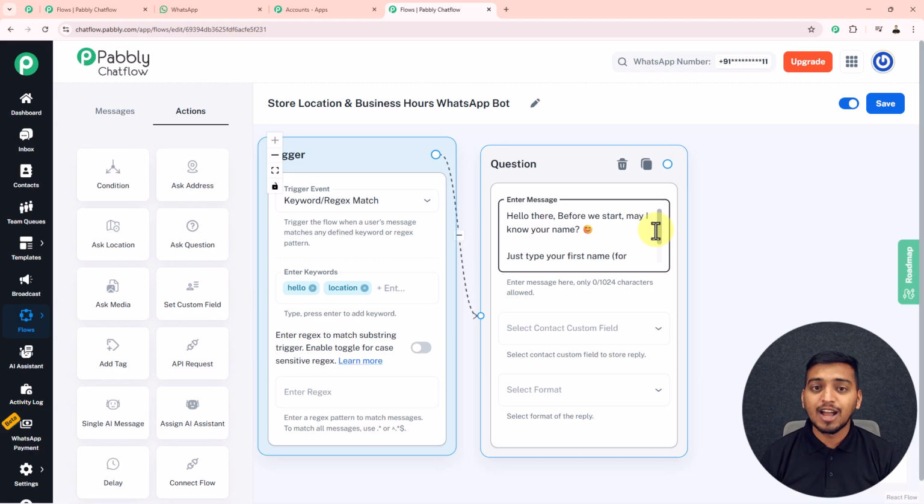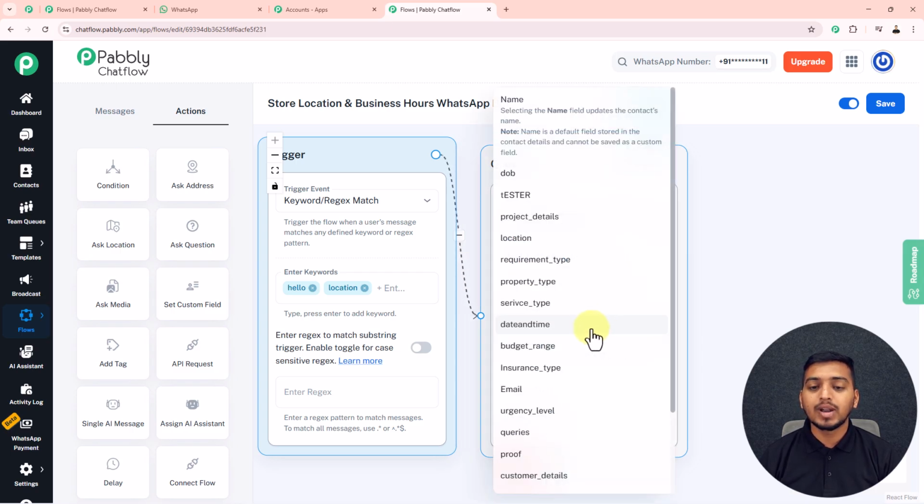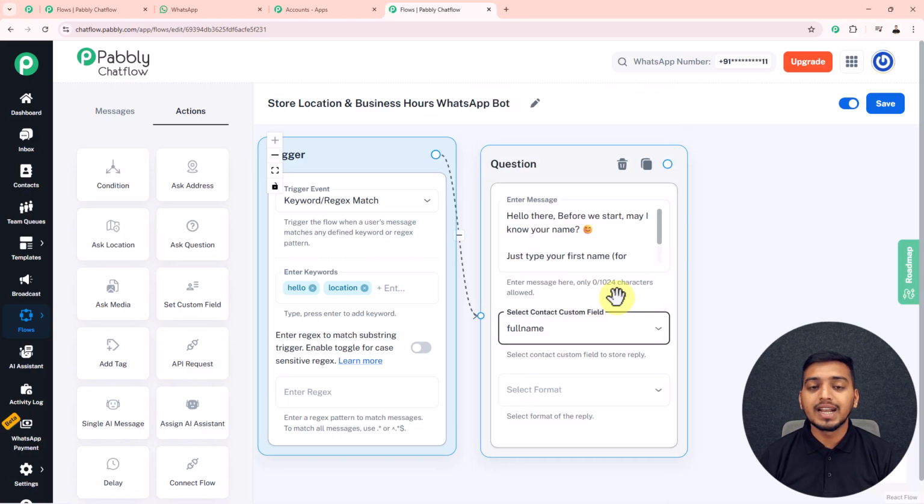I also want to store the name given by my customer, which can be possible with the help of contact custom field. So inside this contact custom field, from this drop down, I will select this full name contact custom field, which I have created to store the full name given by my customer.